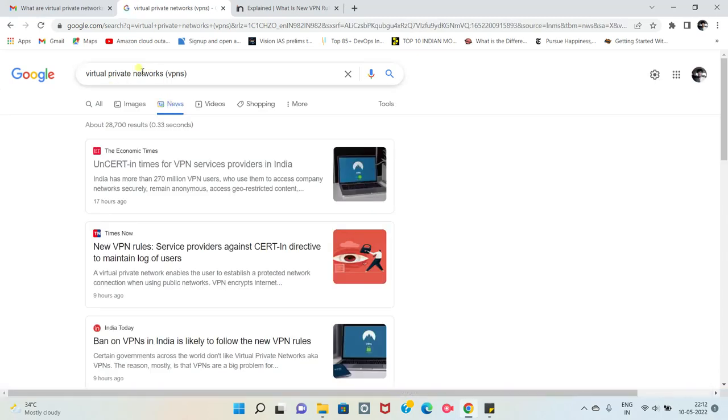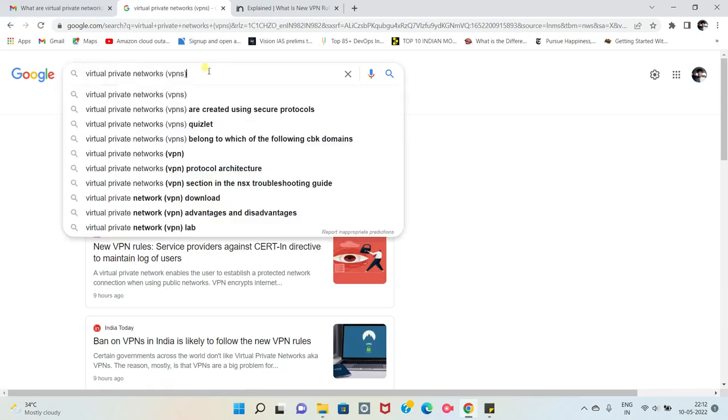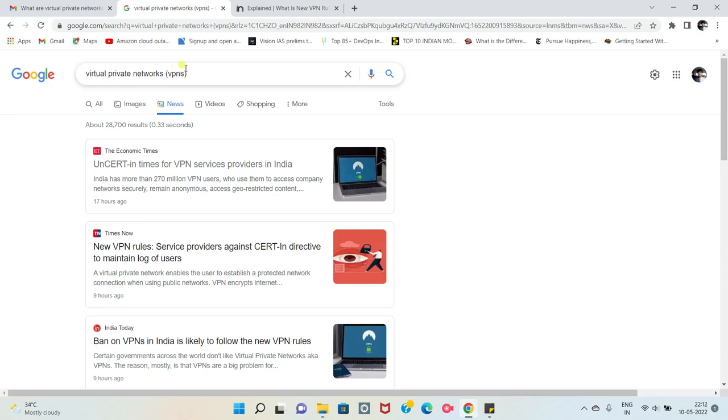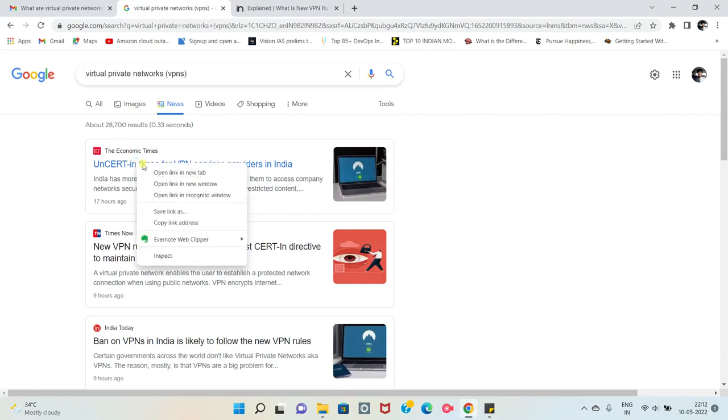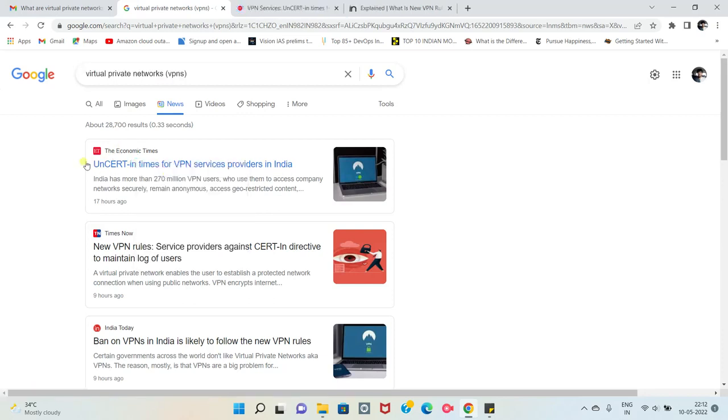So I select news. The first thing I do is search virtual private network in Google, and there are all these columns: images, news, and so on. I'm choosing news. Now I know that VPN is in the news. So this is one article, and I'm opening that link. It is from a newspaper called Economic Times.